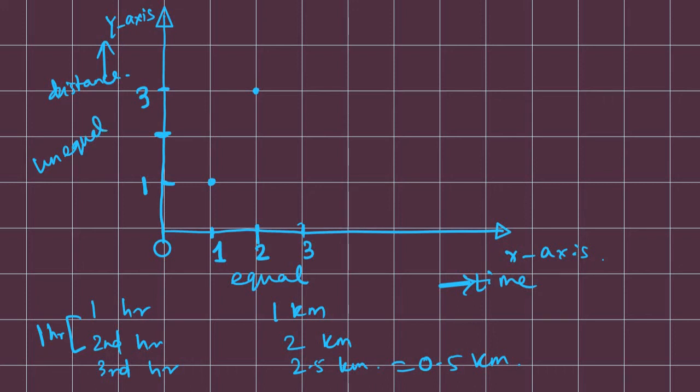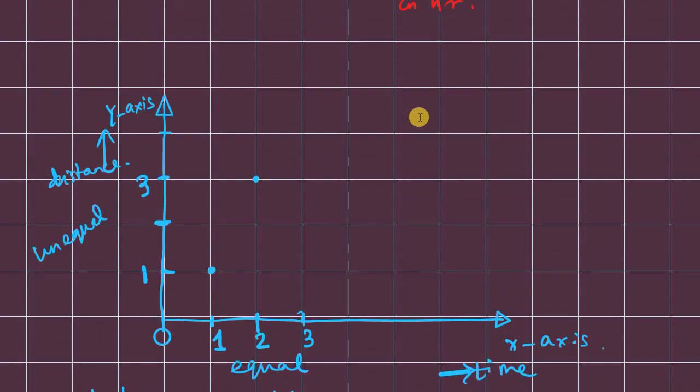And that's where the variable speed comes into play. Now in the third hour, 2.5 kilometers. So after 3 kilometers, again 2.5. I have to take 4, 5 and 5.5, which is a little beyond the scope of my region, so I will narrow it down a little so that it will be visible for you. So if it is 3, it is 4, it is 5, and this is 5.5.